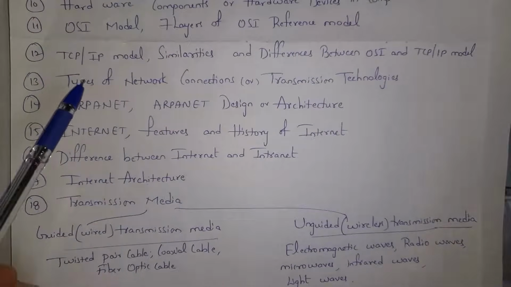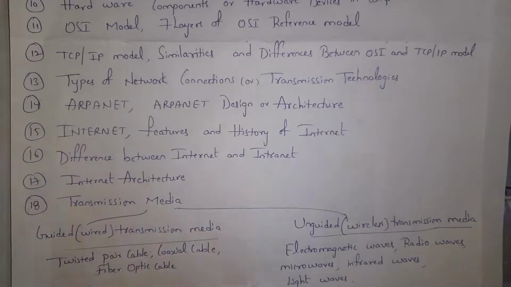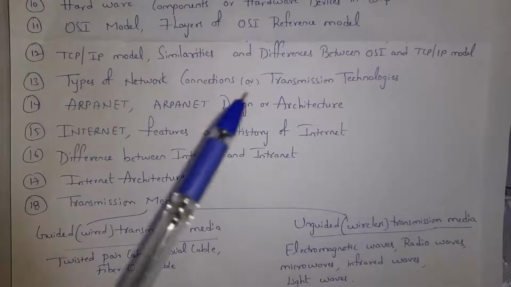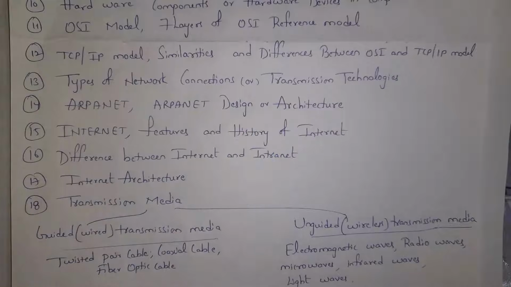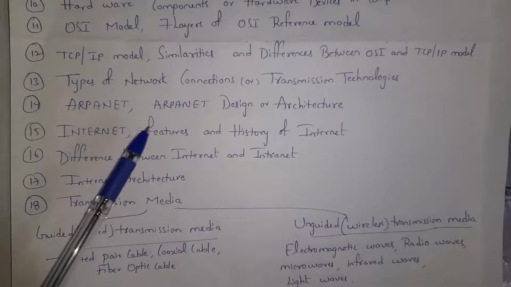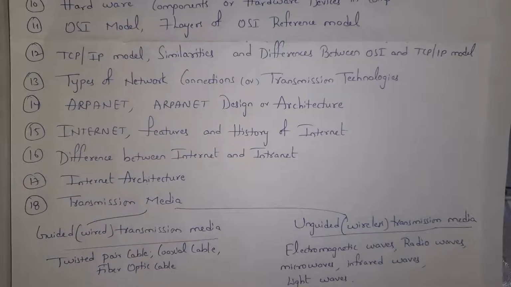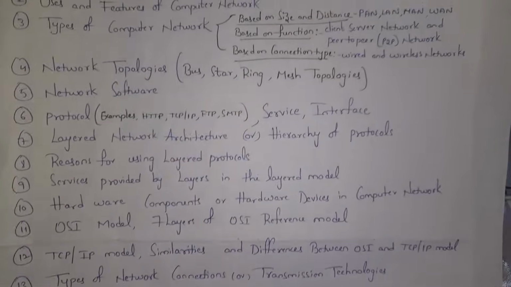Types of network connections. We also call it as transmission technologies. And I will explain what is ARPANET, ARPANET design. We also call it as ARPANET architecture. And what is Internet, futures and history of Internet, difference between Internet and Intranet, and Internet architecture. And at last I will explain what is transmission media. I will explain guided transmission media and unguided transmission media in detail. I will explain all these topics in detail.